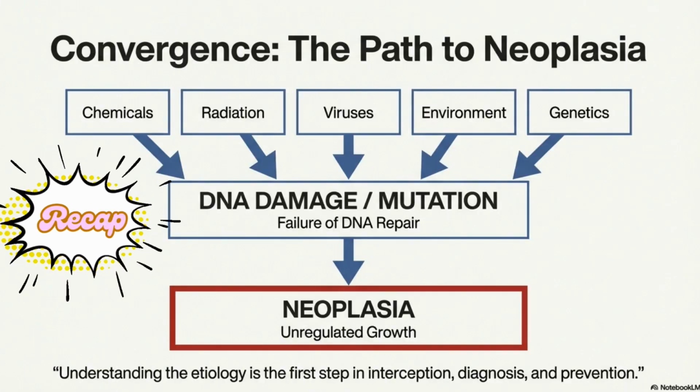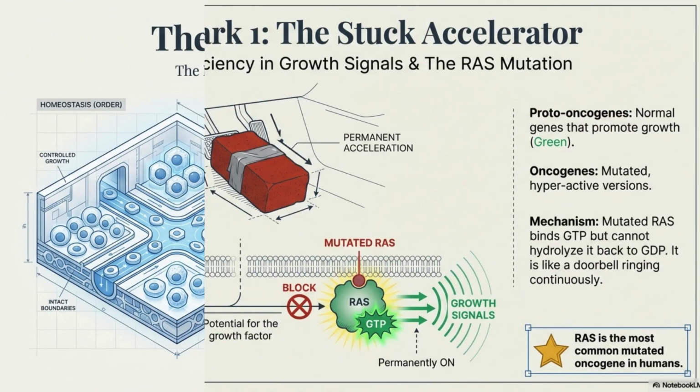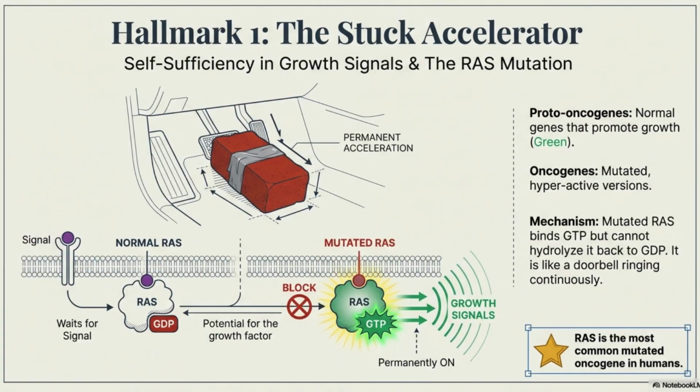Part 6. The hallmarks of cancer, or we can call it the molecular basis of cancer. This is the core of Robbins. Let's use the Rogue City analogy. Hallmark 1. Self-sufficiency in growth signals, the stuck accelerator. Proto-oncogenes are the accelerator. These are normal genes that promote growth. When mutated, they become oncogenes, for example RAS.